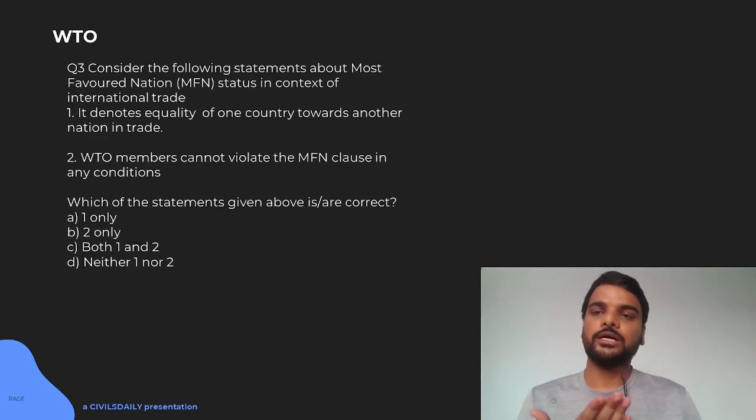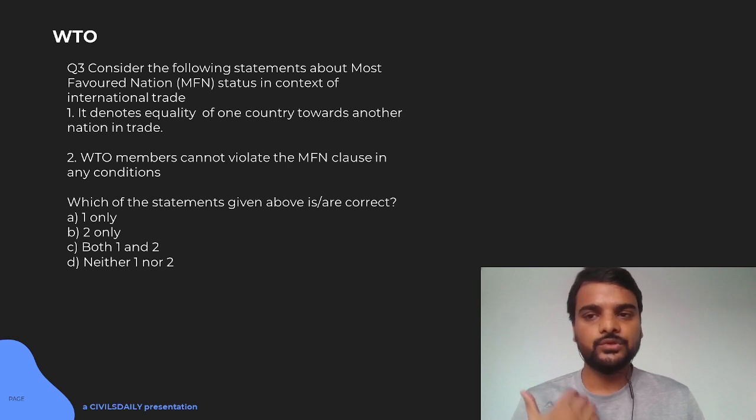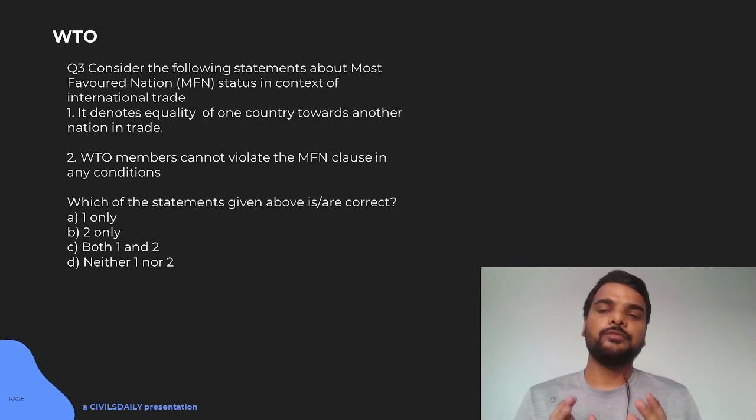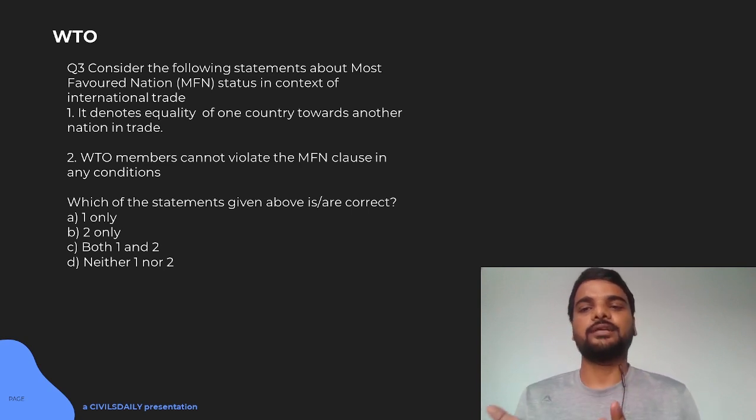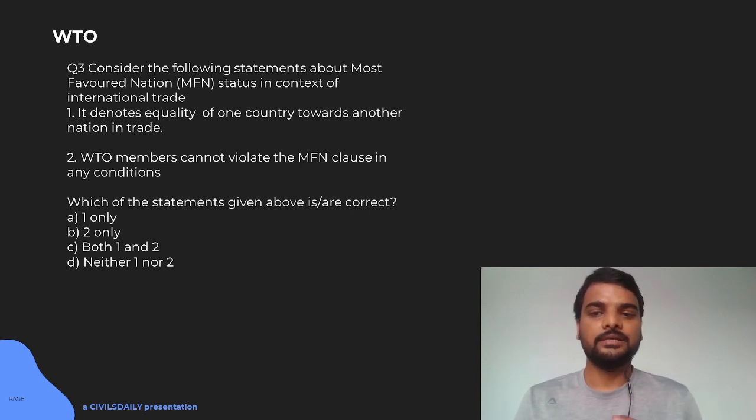So the next question is on the WTO. Consider the following statements about the most favored nation in the context of international trade. It denotes the equality of one country towards another nation. MFN is somewhat of a misleading name, because the word favoring suggests that I am favoring this country. But in the context of international trade, generally every country tries to distinguish one from another: someone is your enemy, someone is your friend. So that kind of situation exists.